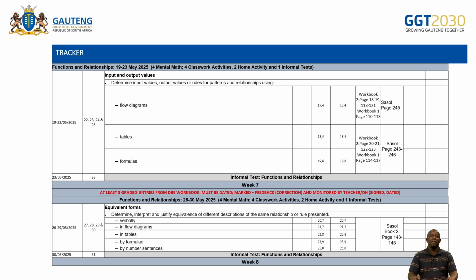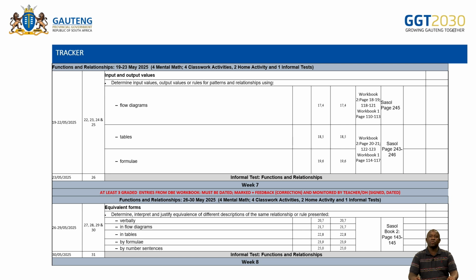You can see there, input and output: determine the input values, output values, or the rule for patterns. This is in line with our ATP. So as the teacher, you can see that you'll be starting this topic from the 19th until the 22nd of May 2025 for the first part. So you can also check how far you are in terms of curriculum coverage.